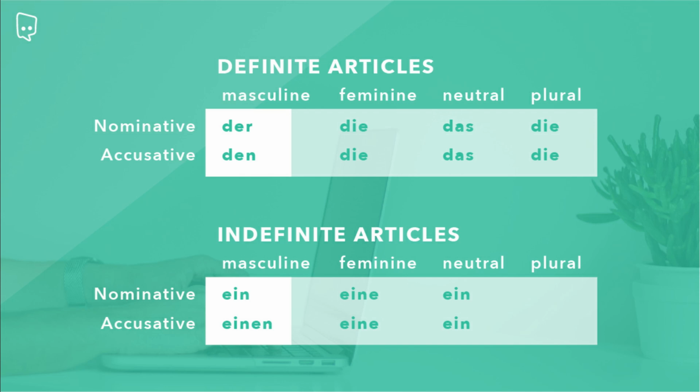And the same for indefinite articles. Ein changes to einen, but the other articles stay the same. Eine stays eine, then we have ein in the neutral, which doesn't change either, and then we don't have a plural article. All right, let's take a look at a few more examples.